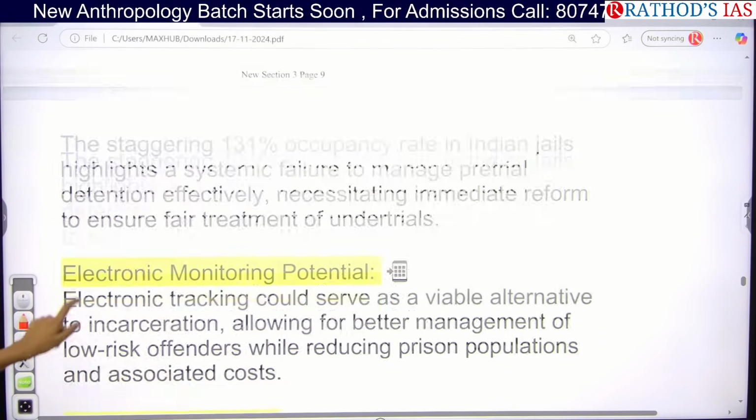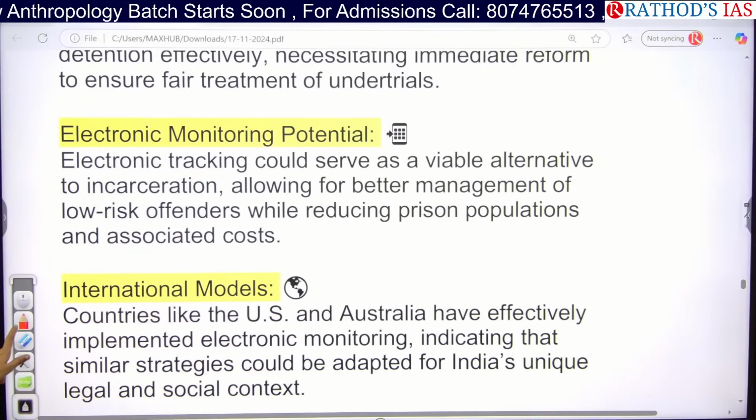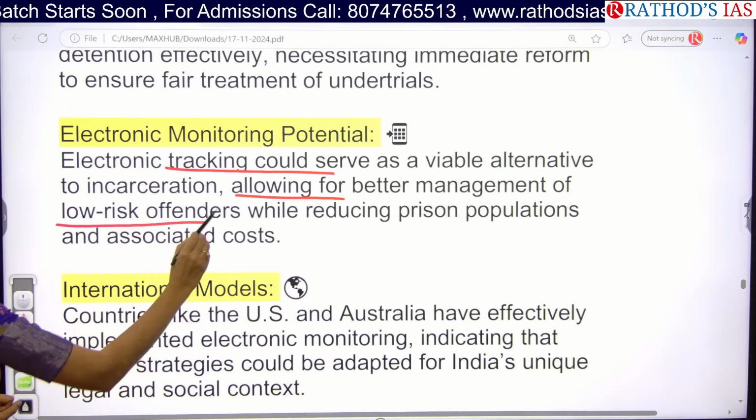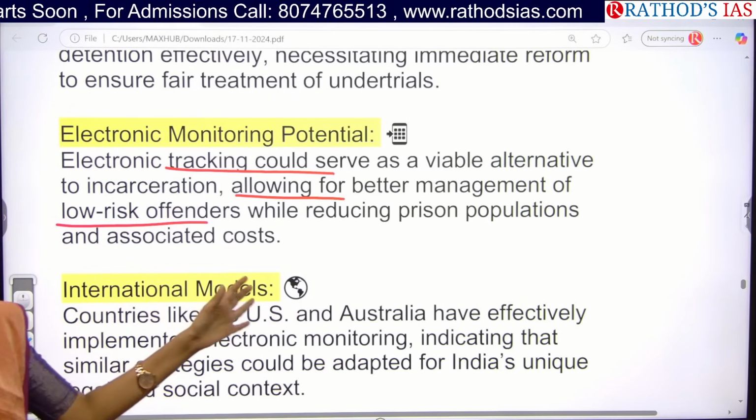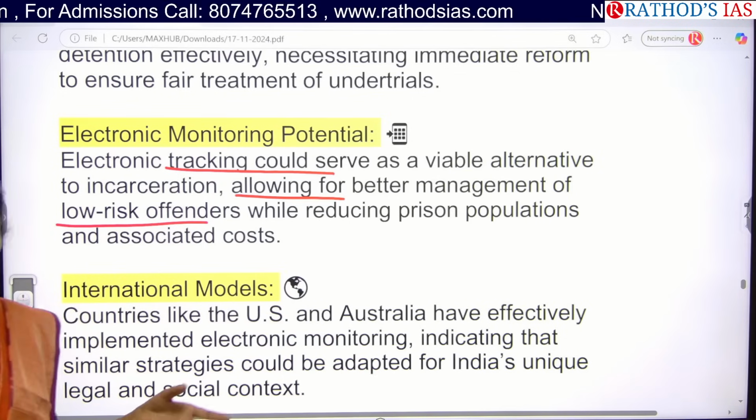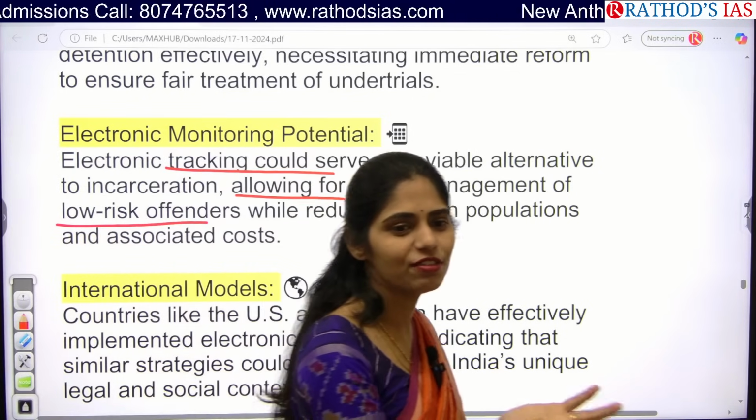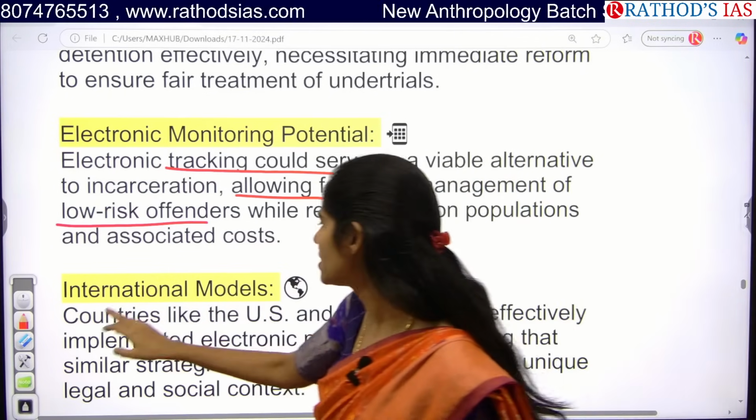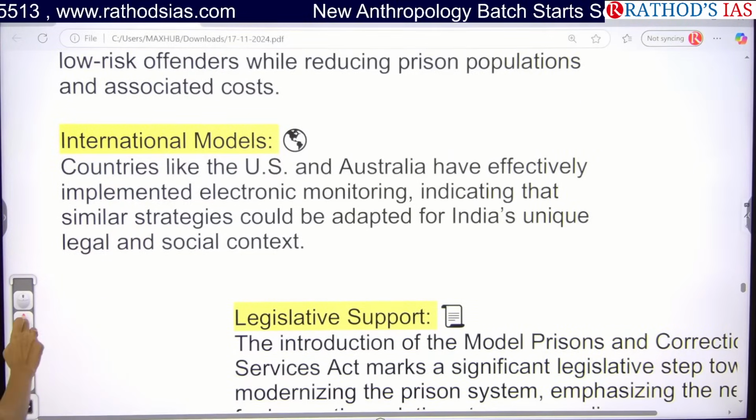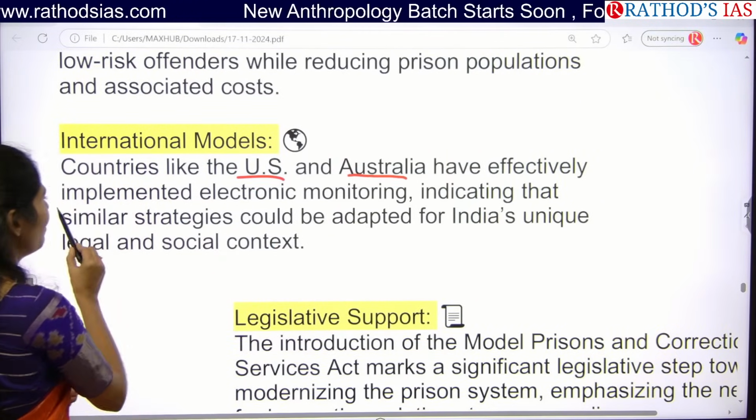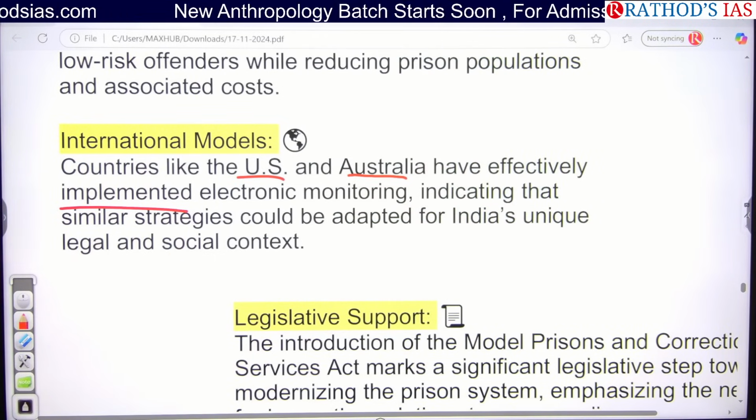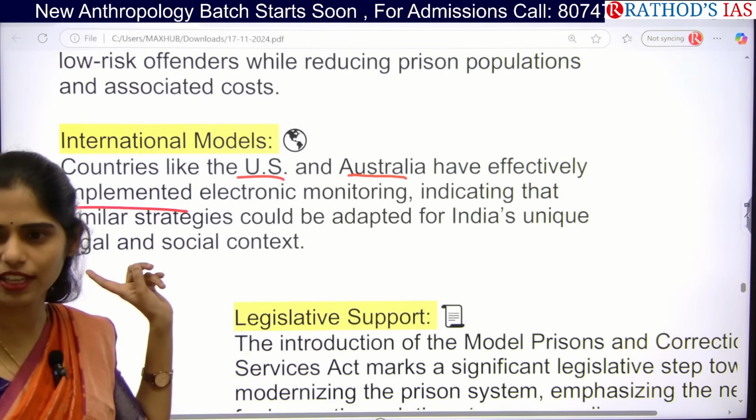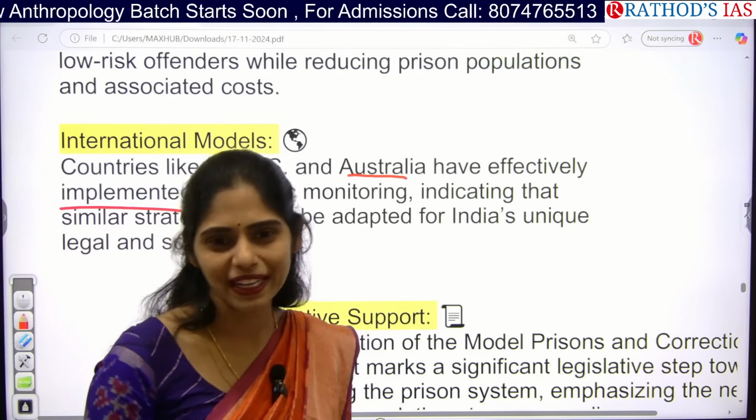And next one here is we can use electronic monitoring so that we can track these people and go for better management of these low risk offenders and reduce prison populations as well. Even if we are keeping them in prison, the government needs to provide food also, so we can reduce the associated costs regarding these prisoners. And next, different countries like the US and Australia have efficiently implemented this electronic monitoring. In the same way, we can use this in our country because it is tried and tested in other countries. But we don't know whether it will be properly implemented in India or not,